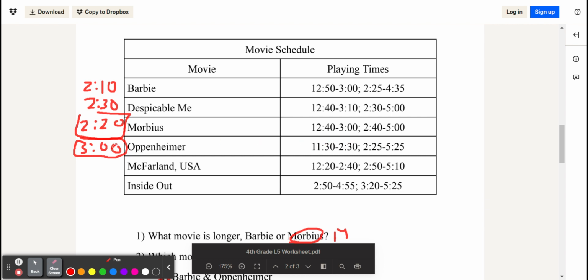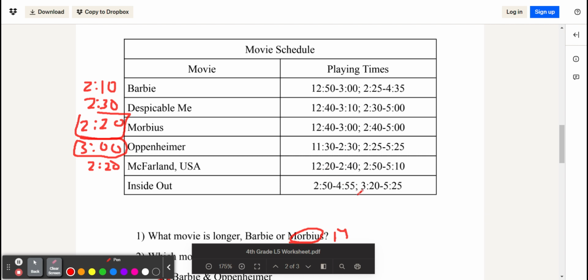So we know that there's no minutes, and then we can see that it's 3 hours, because it goes from 11 to 12, 1, 2, which is 3 hours. McFarlane USA, we can see lasts 2 hours 20 minutes because it progresses 20 minutes from 20 to 40, and 12 to 2 is 2 hours.